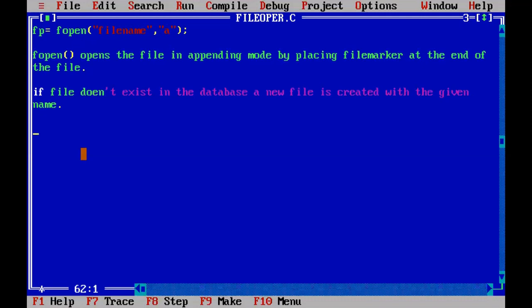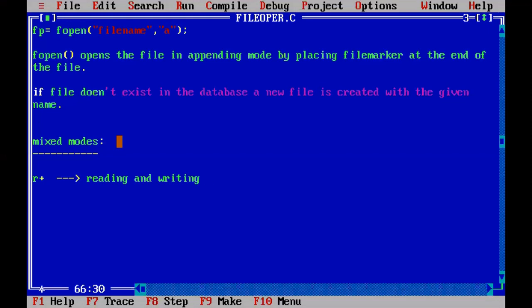Next, we have the mixed modes. What are mixed modes? We have three types of mixed modes. The first one is r plus. R plus indicates reading, and writing is also possible.